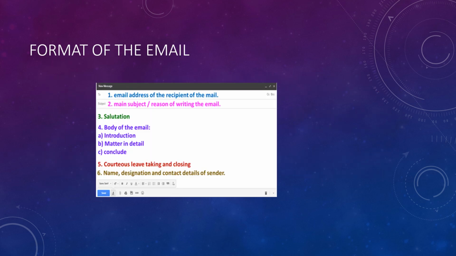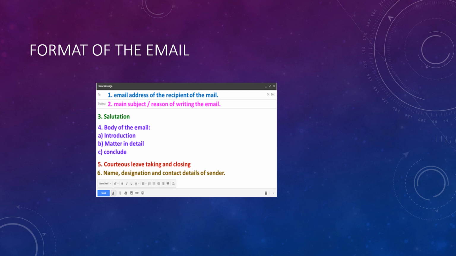Format of an email which is required in your examination paper. You need to write the email address of the recipient to whom you wish to send an email. Next, a subject line is of utmost importance. Third is your salutation. Fourth is your body of email, which will have 3 paragraphs consisting of an introduction, the body and conclusion. Fifth is courteous leave taking and closing. And sixth is your signature, wherein you will write your name, designation and contact details of the sender.